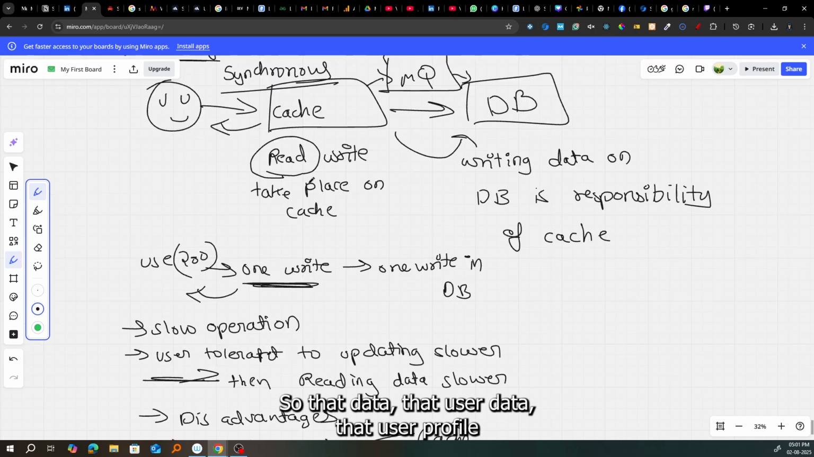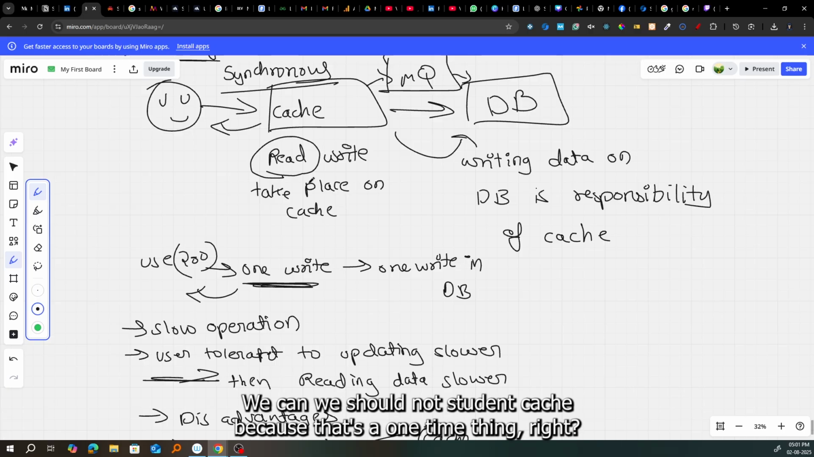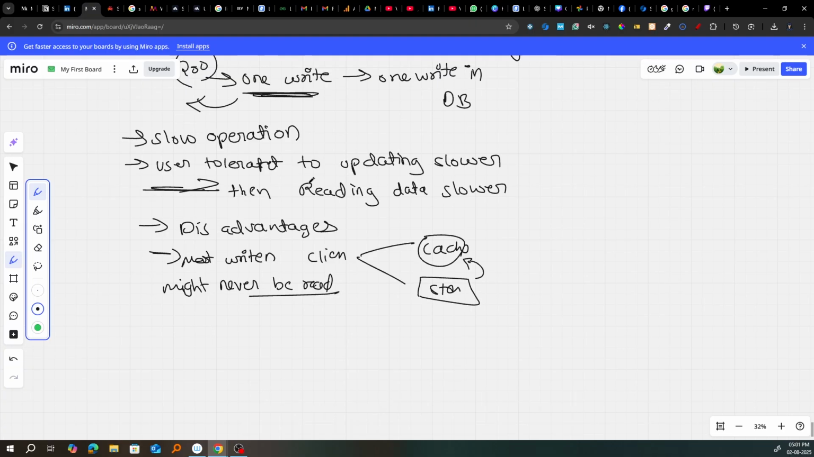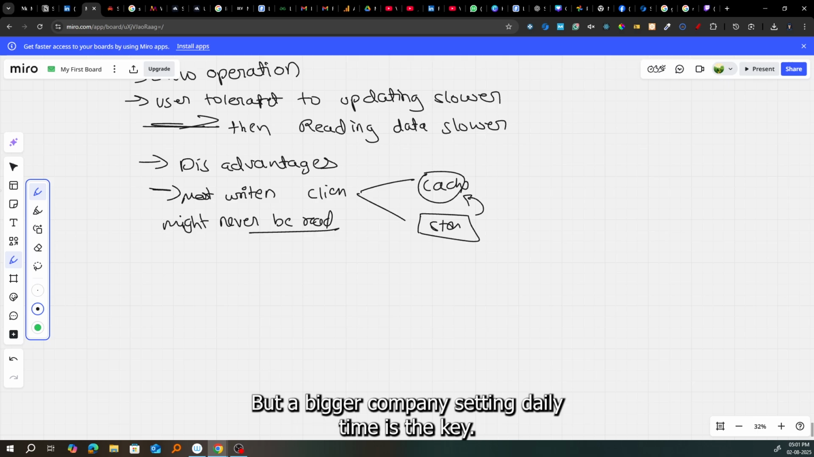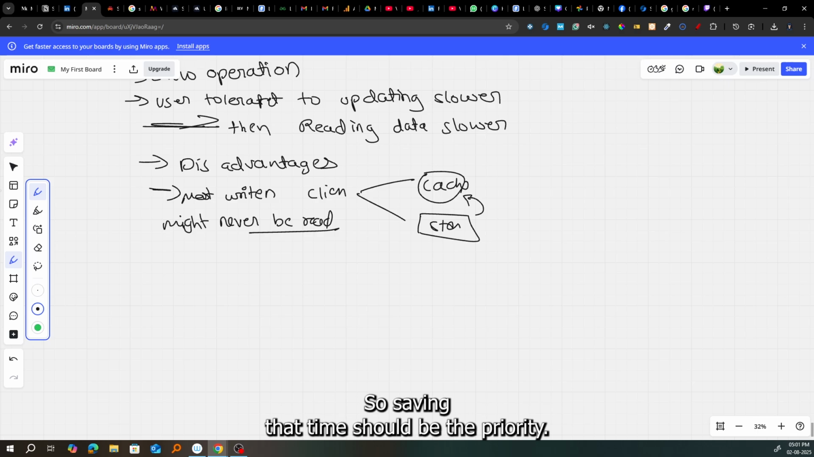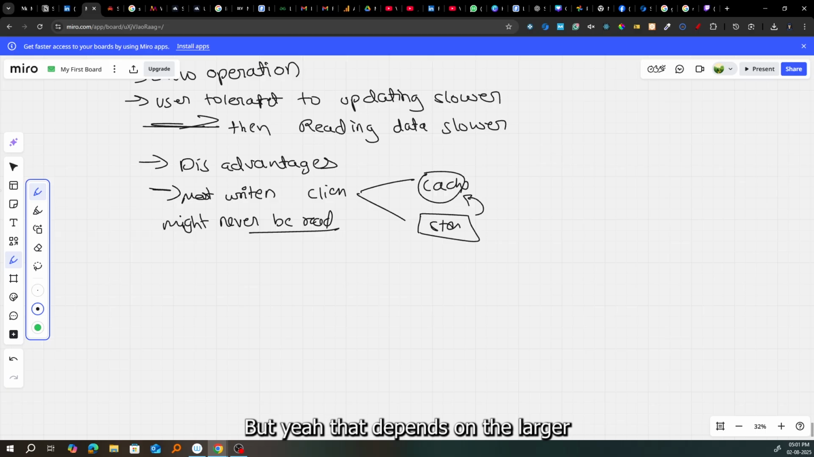So that data, that user profile and user content and user photo, video, reels, whatever bio things or highlights, we can store that in the DB itself. We should not store it in cache because that's a one time thing, right? But for bigger companies, I think time is the key for them, so saving that time should be the priority. If reels are the priority, then on cache, if there is some bandwidth, we can use that bandwidth for reels and other things. But yeah, that depends. I'm not sure.